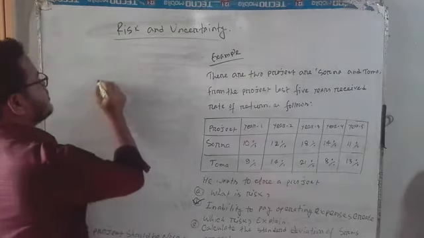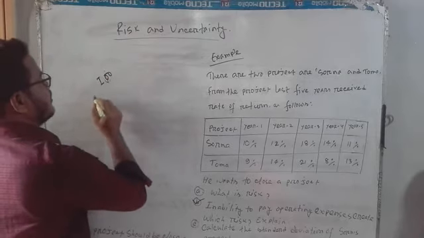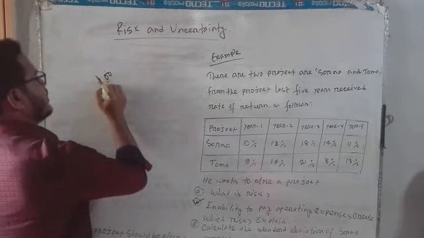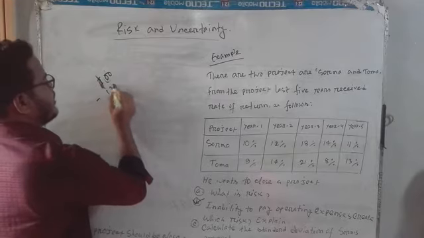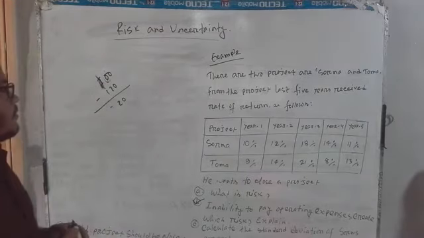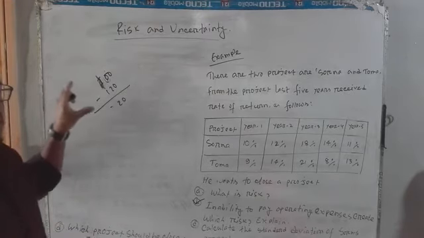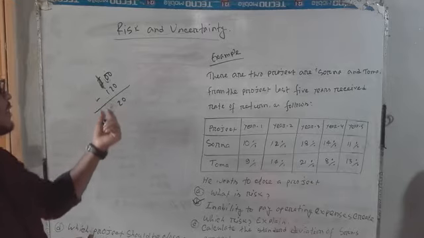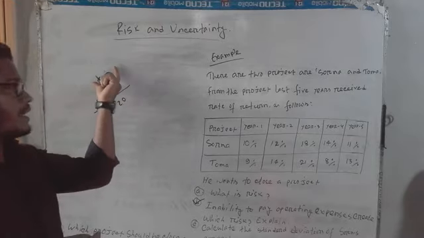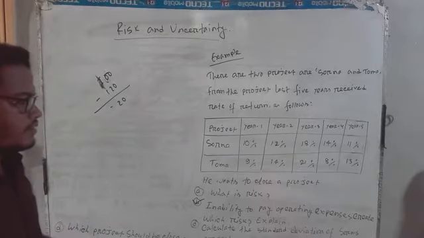Income is 100 Taka but expense is 120 Taka, then the liability is minus 20 Taka.